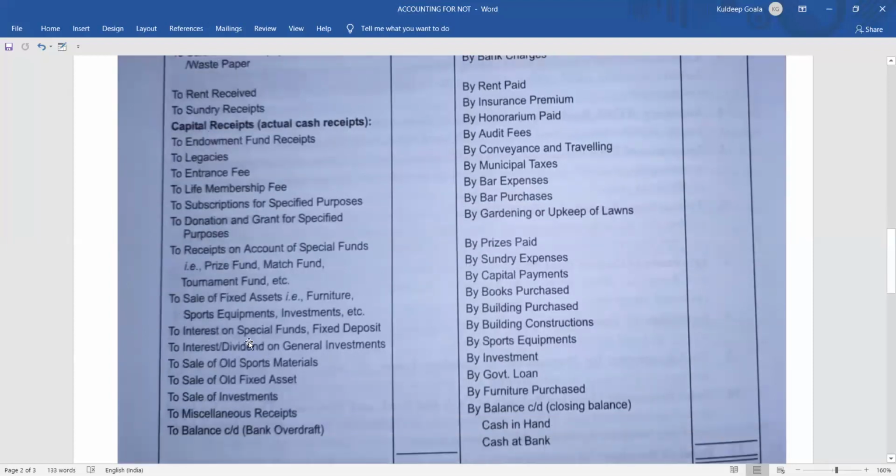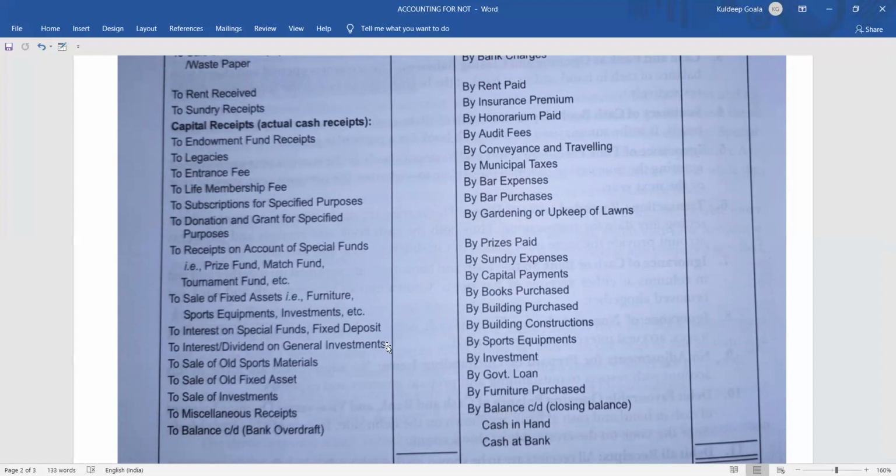After that, interest on special fund or fixed deposit. Suppose you have got 10,000 rupees for a match fund, but you have kept this money in the bank because you are not able to arrange the match during this time because of, say, corona or some other reason. So the money is lying in the bank, and the bank is going to provide you a certain amount of interest.